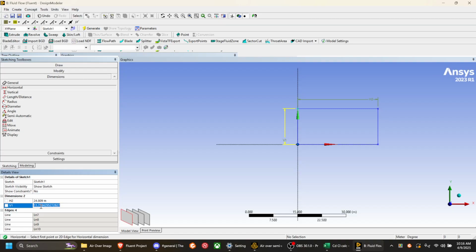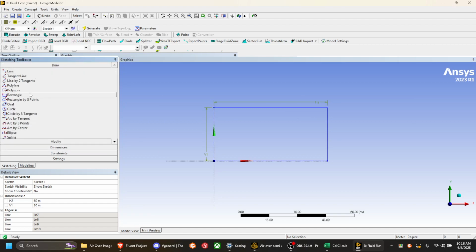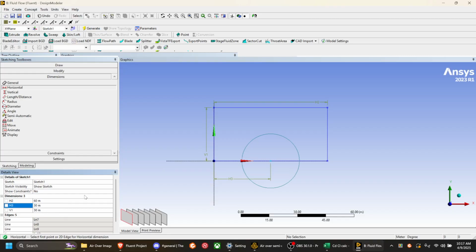So if the circle has a 10 radius, we do it 30 meters, and we do 60 meters length, because that way there will be 20 meters to each side of the semicircle. Then we can add a circle. And if we do a horizontal measure there, we can make sure that it is 30 meters away from the center, which should mean it's centralized.